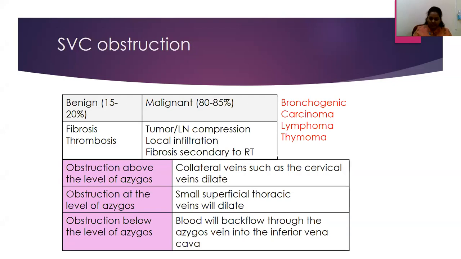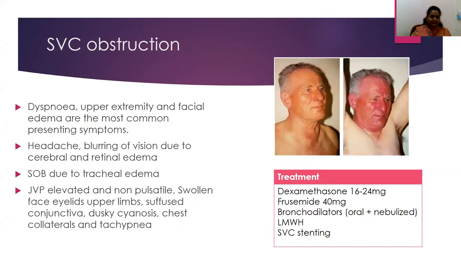When compared to that, at the level of the azygos, the small superficial thoracic veins will be dilated. When it comes to a level below the azygos, the blood will backflow through the azygos vein into the inferior vena cava. So clinically, we will be able to identify the level of obstruction, and based on that, planning for further management would be initiated.